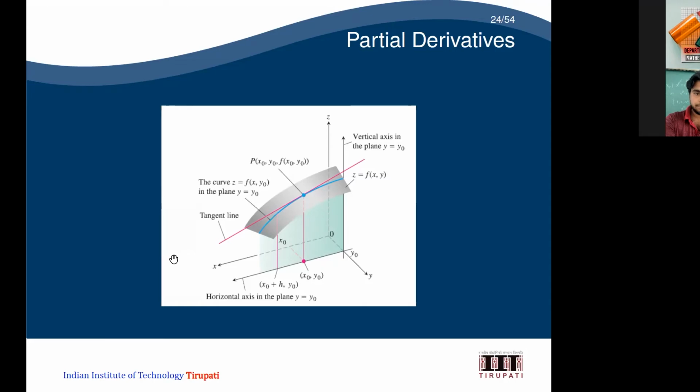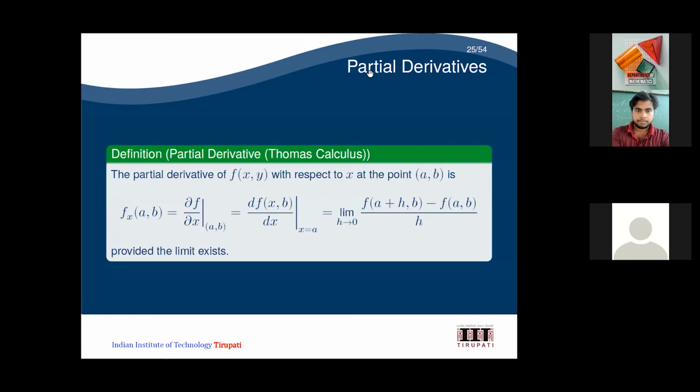For that curve, now I am going to obtain the slope of the curve at that point. The partial derivative in the pictorial representation is trying to find what is fx at a comma b. Another notation is tau f by tau x at x comma y equal to a comma b. This is another way we can write it.